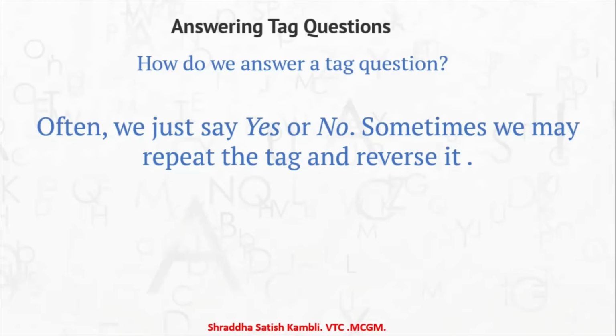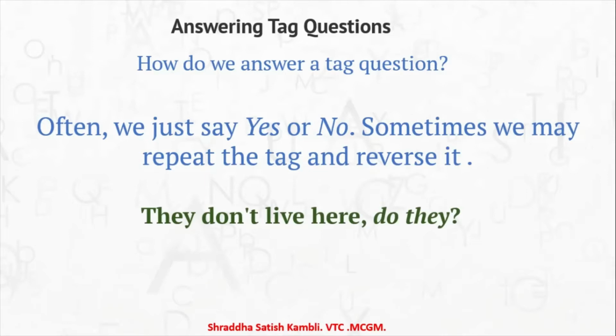Sometimes we may repeat the tag and we might reverse it, that is, turn around the structure of the tag. For example, they don't live here, do they? This is the question. We have followed the rule now. They don't is negative, so do is positive. They don't live here, do they? The answer to this will be yes, they do. See, the do they in the question became they do in the answer. So this is how you answer these tag questions.